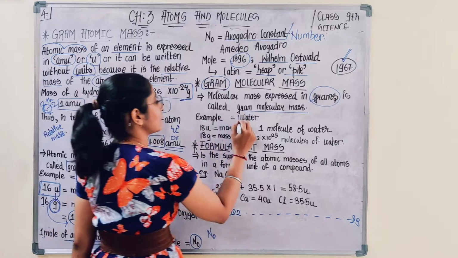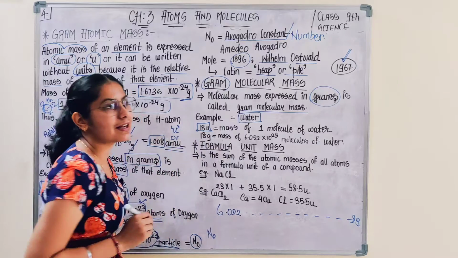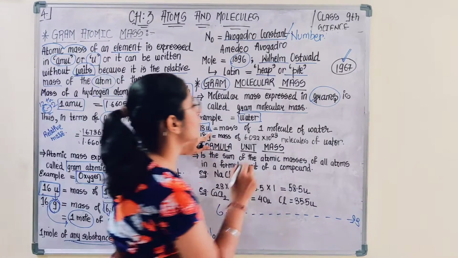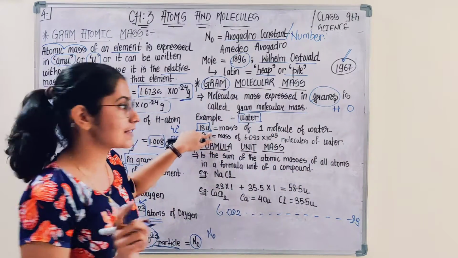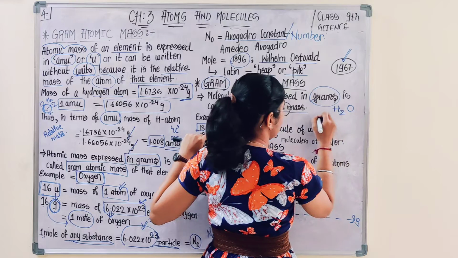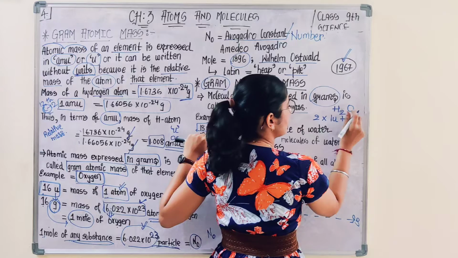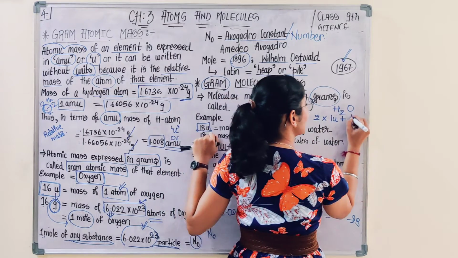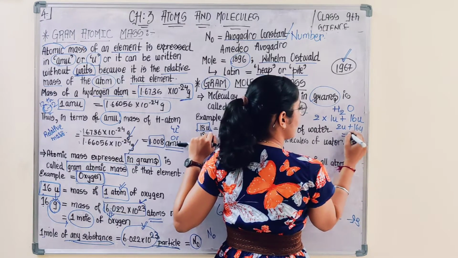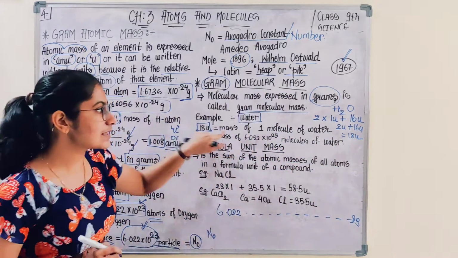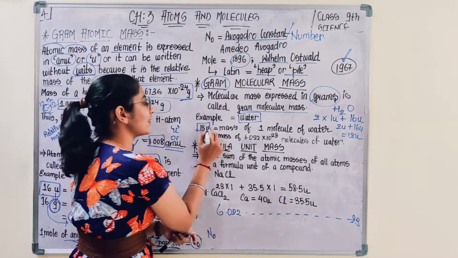For example, if we take that of water, 18 U is representing the molecular mass. How can we get 18 U? Water has hydrogen and oxygen. I have already made you calculate the molecular mass. Since there are 2 atoms of hydrogen, 2 times the mass of 1 hydrogen atom, which is 1 U, plus 1 atom of oxygen, whose mass is 16 U. So 2 U plus 16 U equals 18 U. This is how we can get the molecular mass of water, represented by 18 U.